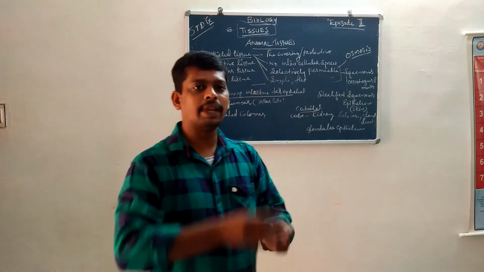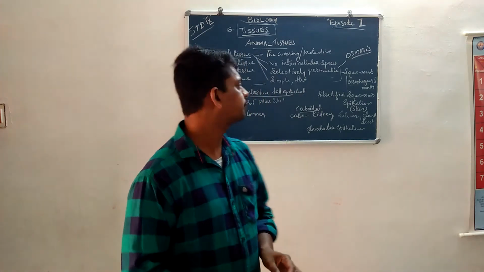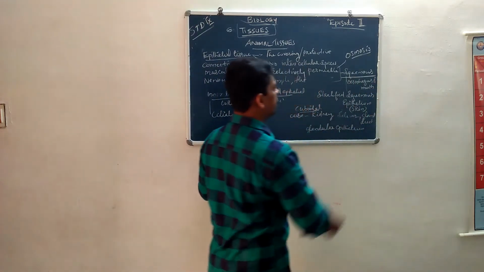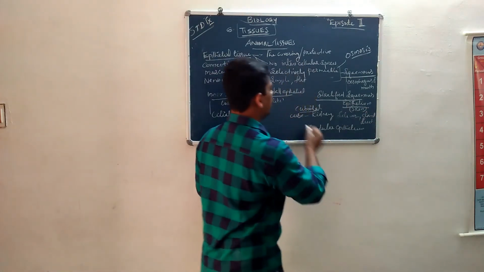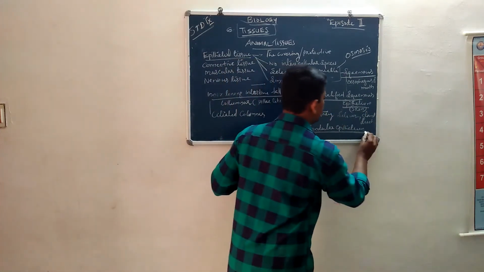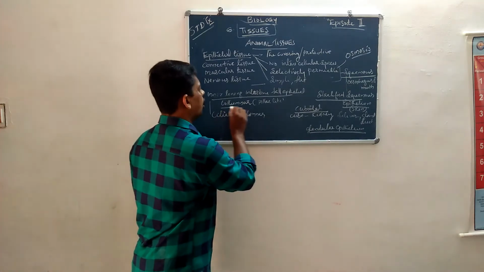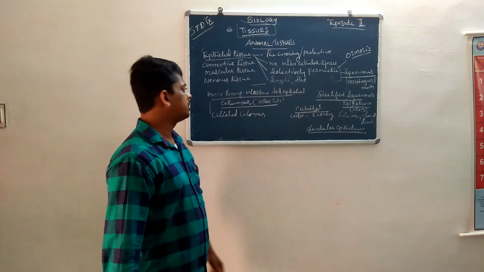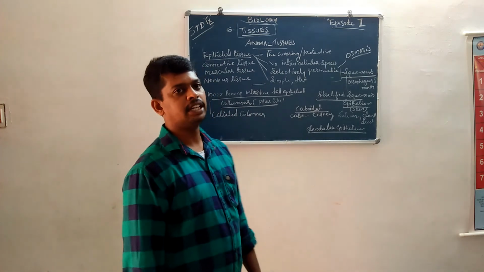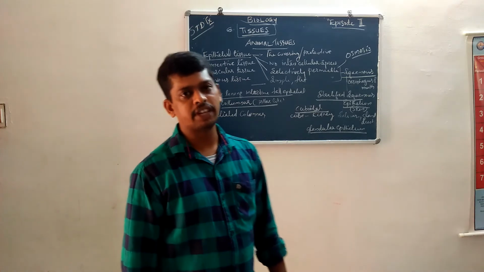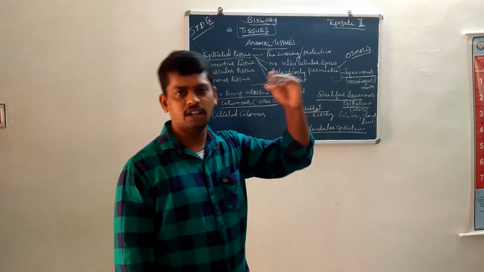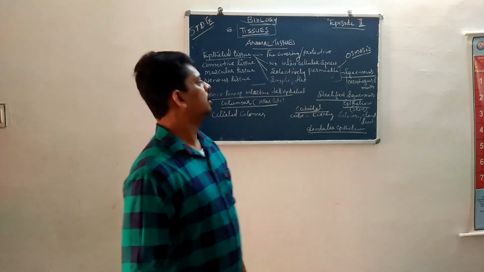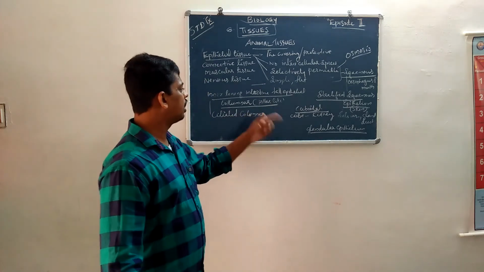Once again, these epithelial cells are squamous epithelium, stratified squamous epithelium, cuboidal epithelium, glandular epithelium, and columnar epithelium. What is columnar epithelium? It is the inner lining of the intestine, where very tall tissues are found. So these tall-shaped epithelial cells are known as columnar.